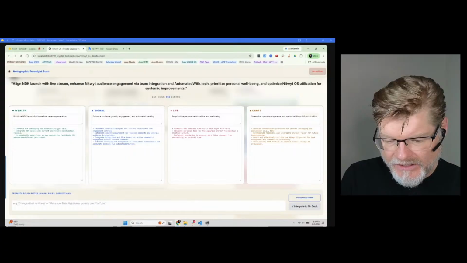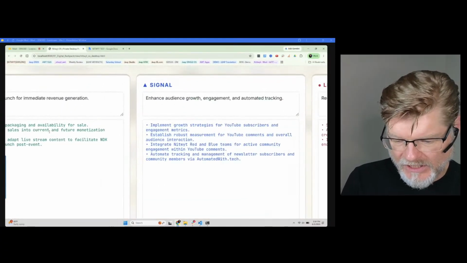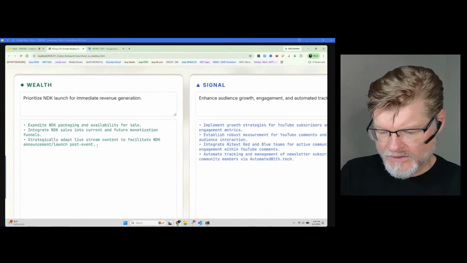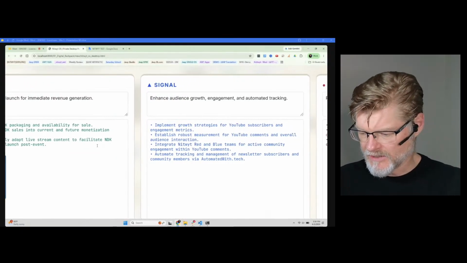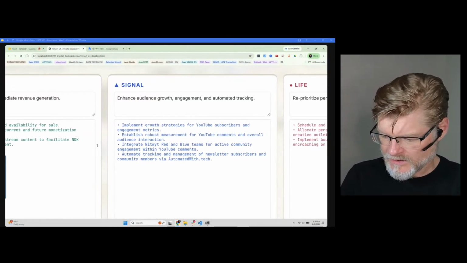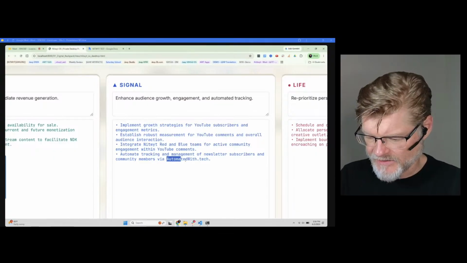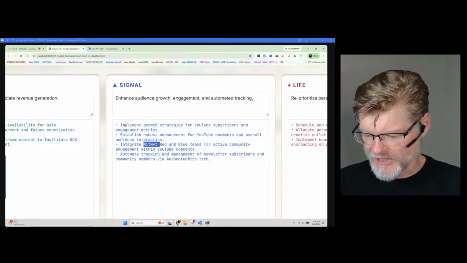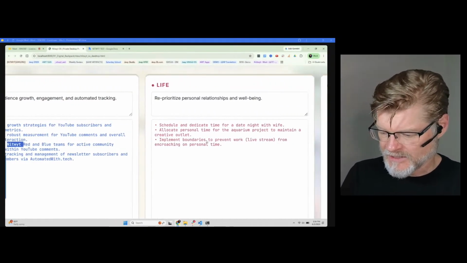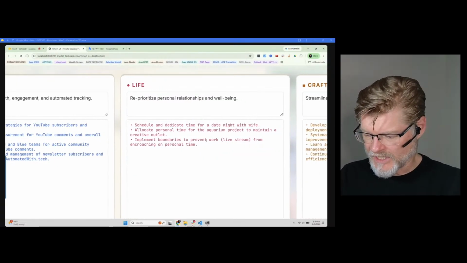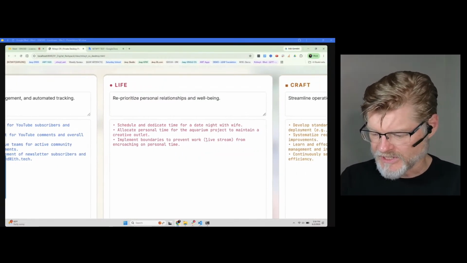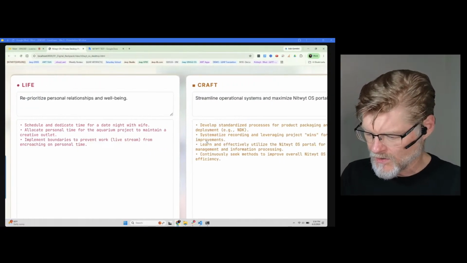Let's see if we got Nitwyt. So I'm just going to zoom in, make sure if we got our spellings anywhere. The NDK. There's automatedwith.tech, so it has that. There's Nitwyt red and blue team, so it has that. Okay, so we've corrected that. The allocate time, maintain. So it didn't talk about the aquarium at all,